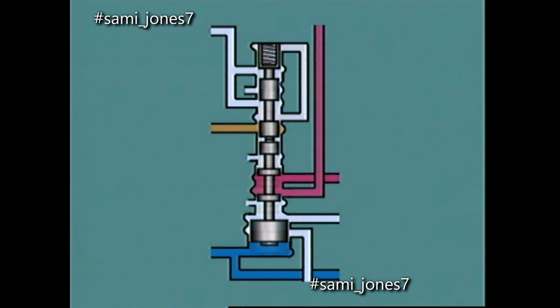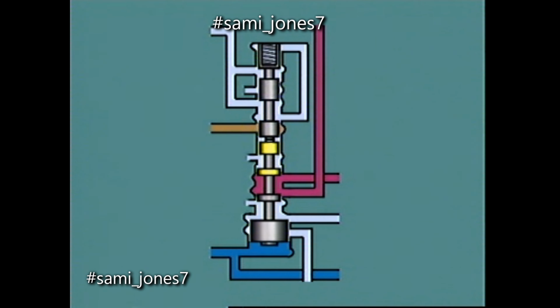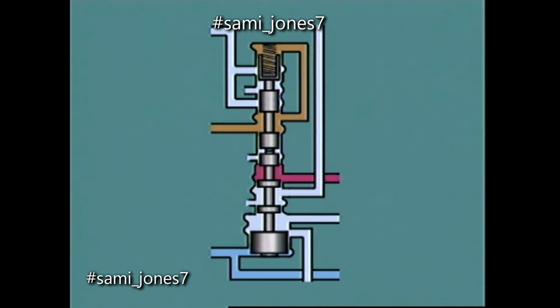Once the 1-2 upshift occurs, the differential area is no longer effective. Governor pressure must fall to a lower value to let the valve return to the first gear position, so a 2-1 downshift cannot occur at the same road speed as the upshift.